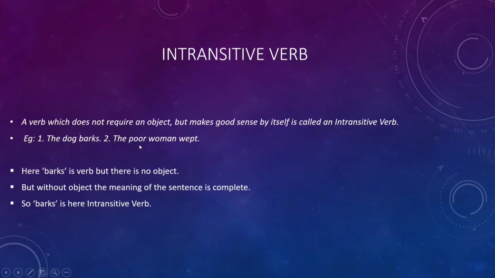Next example, the poor woman wept. Here, wept is verb and here is also no object. But without object, the meaning of the sentence is complete. The poor woman wept. The meaning of the sentence is complete. So, wept is here an intransitive verb.